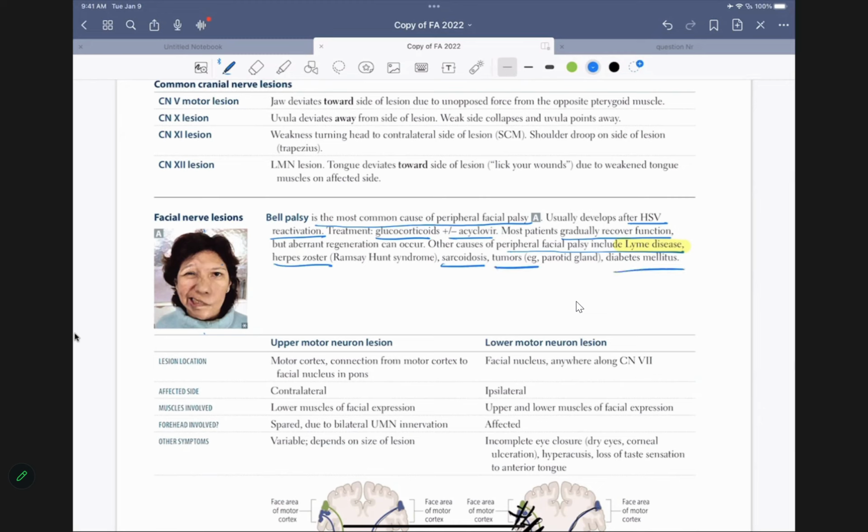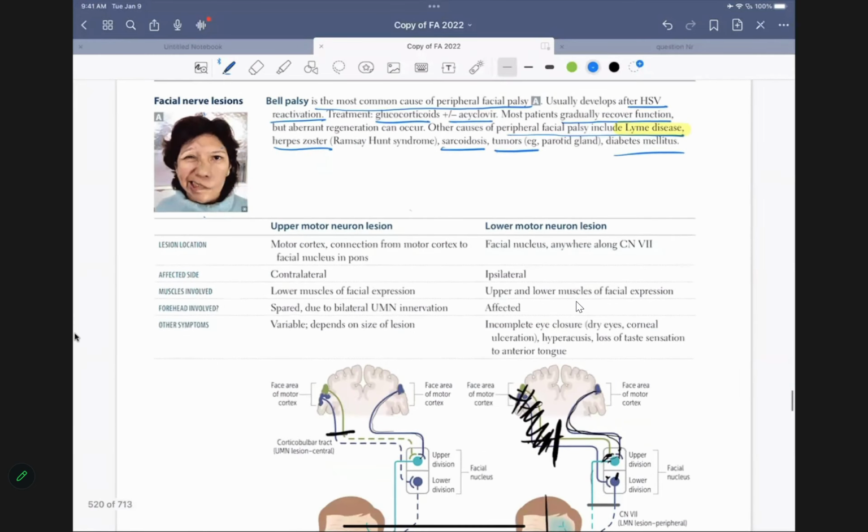Facial nerve palsy. Now we divide it into upper and lower. The key to learn: lower means the entire half, the whole half, folks. And upper means only the lower half. Is everybody clear? If you keep it like that, you would not have any issues, okay? That's the most important. Let's see.